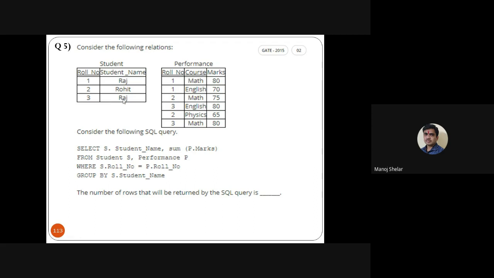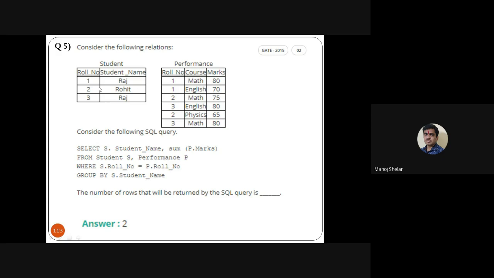So what is the output of this group by? For the specific names, Raj and Rohit is the output of this group by. Then check the match up in both. Then identify the total number of rows that will be returned by the SQL query, meaning the output, in which we identify how many tuples and records there are. Marks for 2 marks. So the answer is 2. 2 is the output of this question.